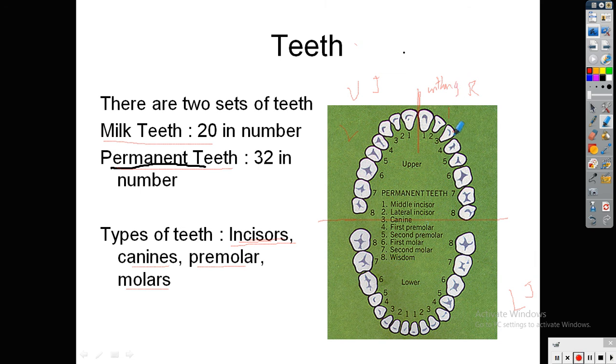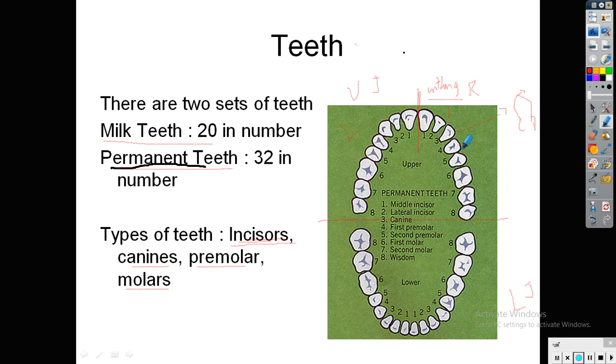Then another tooth is there, the canine. See the shape of the canine: the tooth has a sharp edge like this. This sharp edge is used for piercing into the food. Carnivorous animals, the meat eating animals, have sharp canines so they can pierce into the food material. Incisors are used for cutting the food material, and canines are used for piercing into the food material.